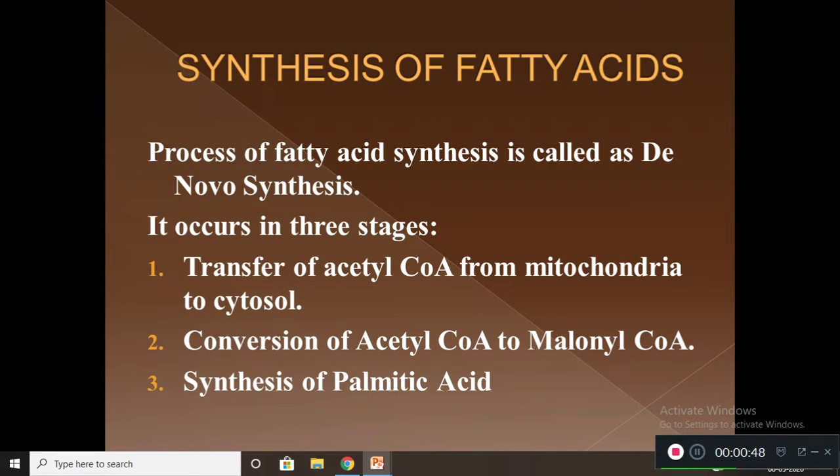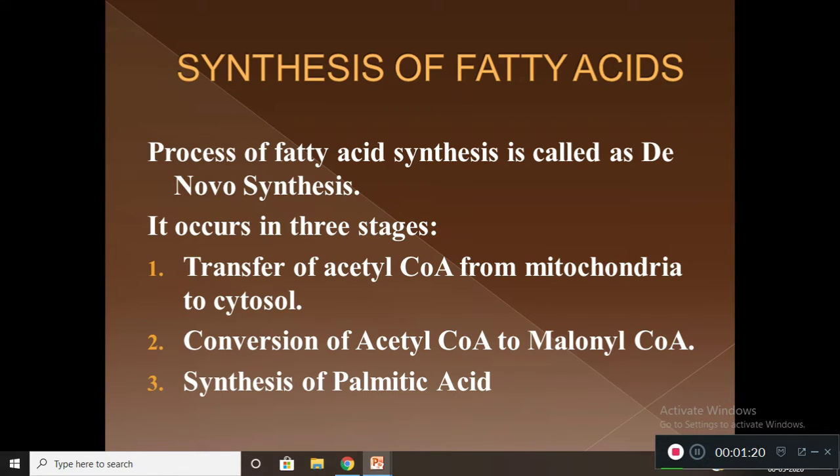In the lipid unit, we are going to discuss some of the important questions previously asked in university exams today. First question is synthesis of fatty acid. The process of fatty acid synthesis is called de novo synthesis. The name de novo synthesis, don't forget, as the question may come in the question paper either as synthesis of fatty acid or as de novo synthesis.